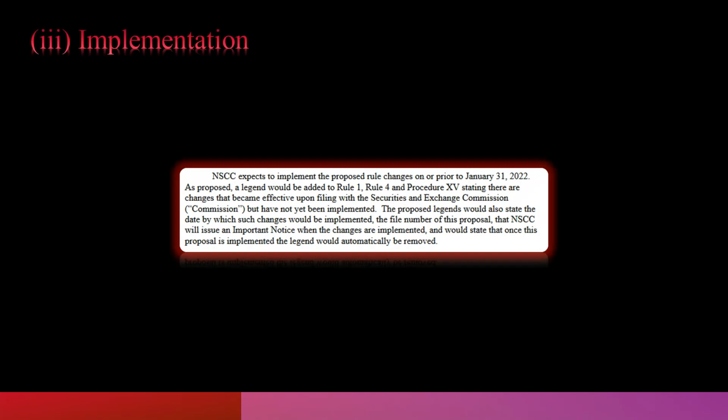Implementation. NSCC expects to implement the proposed rule change on or prior to January 31st, 2022. As proposed, a legend would be added to Rule 1, Rule 4, and Procedure 15, stating there are changes that became effective upon filing with the Securities and Exchange Commission, but have not yet been implemented. The proposed legends would also state the date by which such changes would be implemented, the file number of this proposal, that NSCC would issue an important notice when the changes are implemented, and that once this proposal is implemented, the legend would automatically be removed.